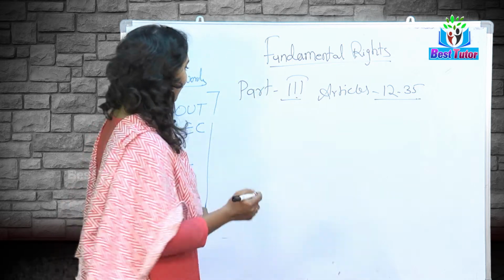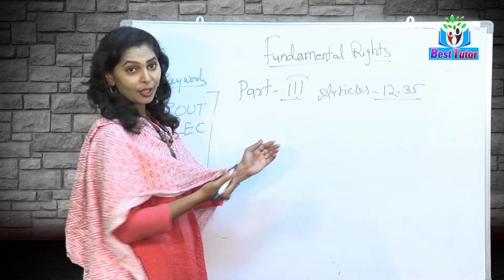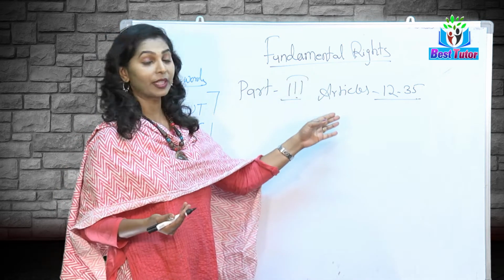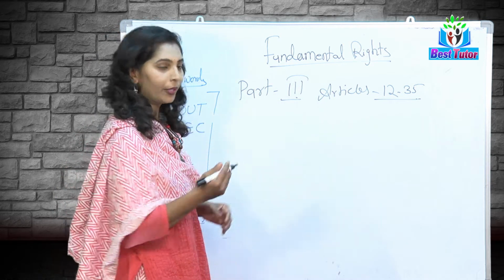What are the articles? As I told you in the earlier classes, the articles related to fundamental rights are 12 to 35.